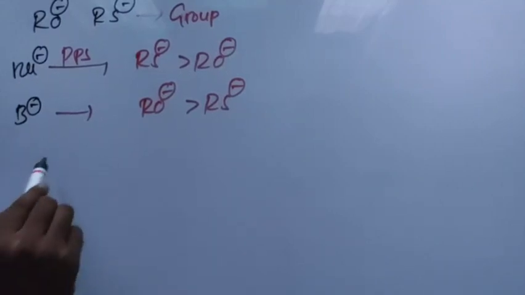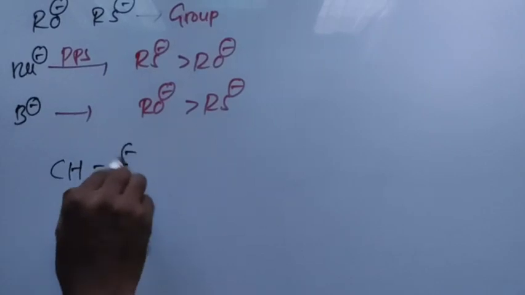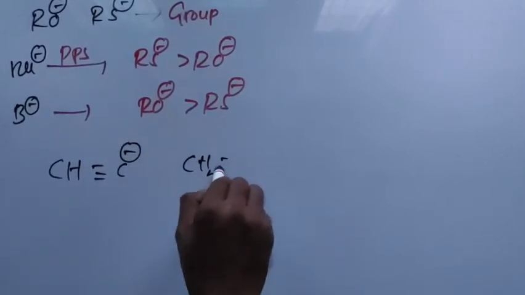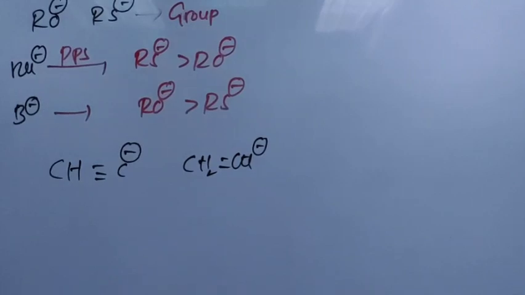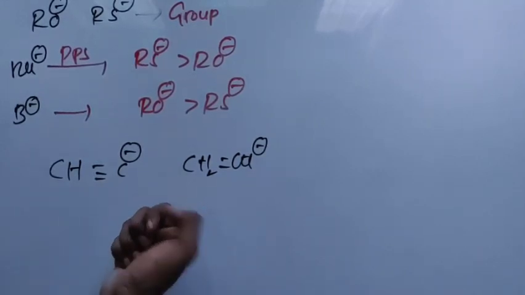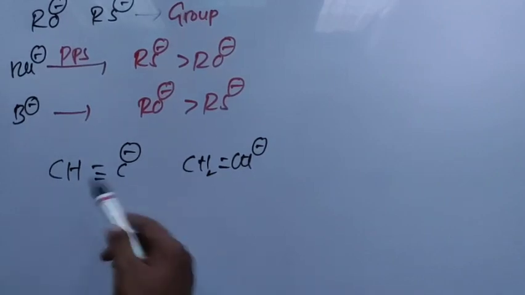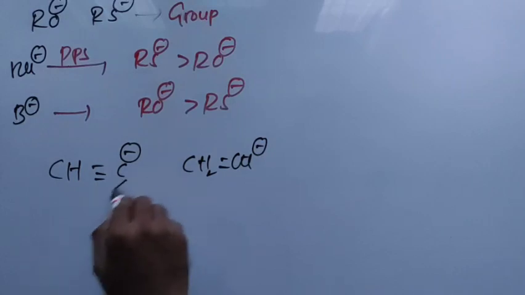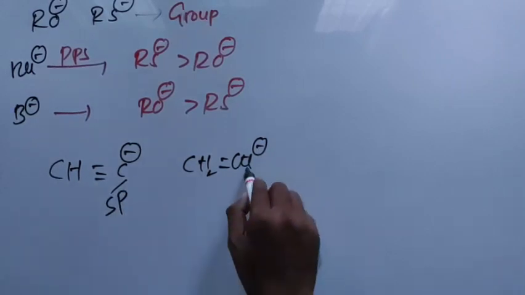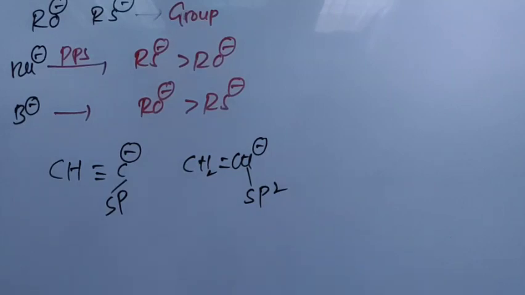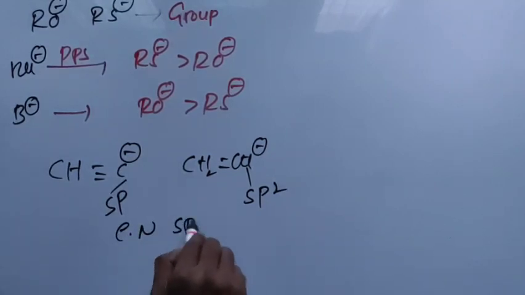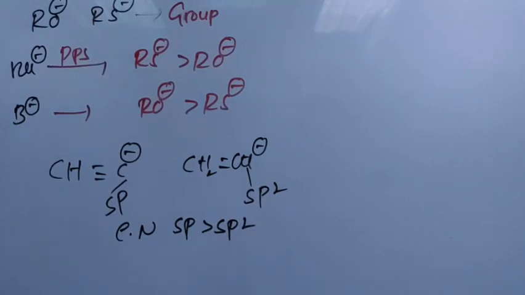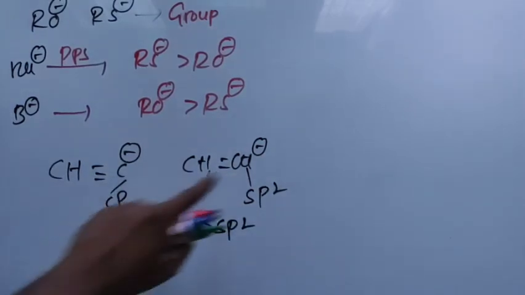There is one more question. The question goes like this: HC triple bond C minus, the acetylide ion, and CH2 double bond CH minus. So between these two, which is a stronger nucleophile? If you look at these two, in both examples carbon has the negative charge, but the hybridization of carbon here is sp, here sp2, and you already know electronegativity of sp is greater than sp2. Therefore, the carbon with this negative charge is far happier than the carbon with the negative charge here. This carbon is not as unhappy as this carbon.